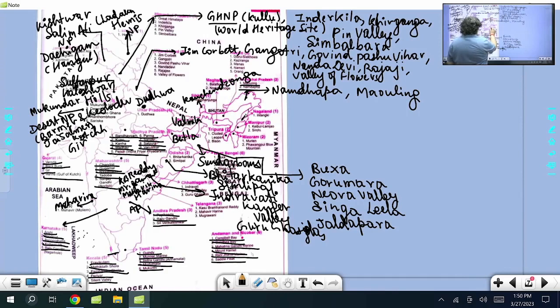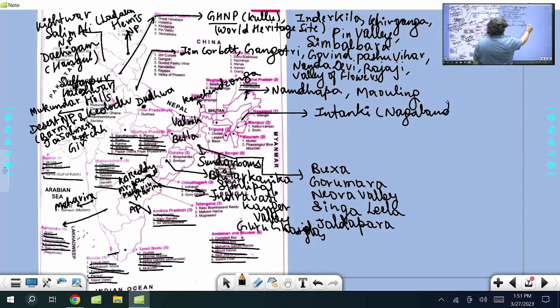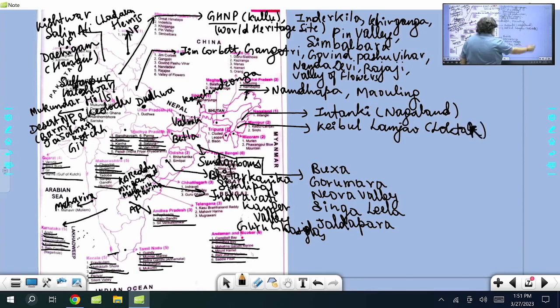Nagaland has got a very important name, Intanki. There is an elephant reserve also in Intanki. Where is Intanki? Nagaland. Then Manipur, you know that. Very famous one is Keibul Lamjao. I have discussed Loktak Lake. Keibul Lamjao National Park, that is a part of Loktak Lake, is a floating national park known for dancing deer, the brow-antlered deer or dancing deer in Manipur.